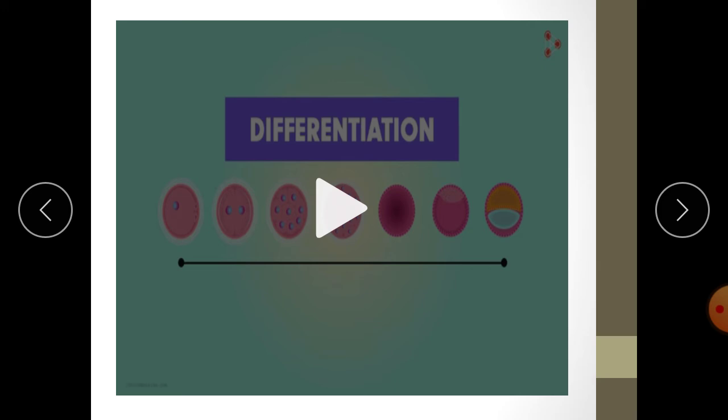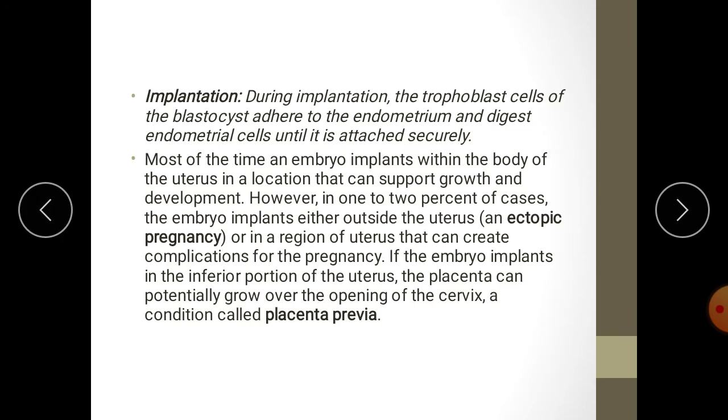With this we have completed the human embryonic development after fertilization. It undergoes cleavage, then becomes a blastocyst. The blastocyst adheres to the wall of the uterus. This is called implantation, and this process is helped by the trophoblast cells, which secrete digestive enzymes that digest the lining of the endometrium.